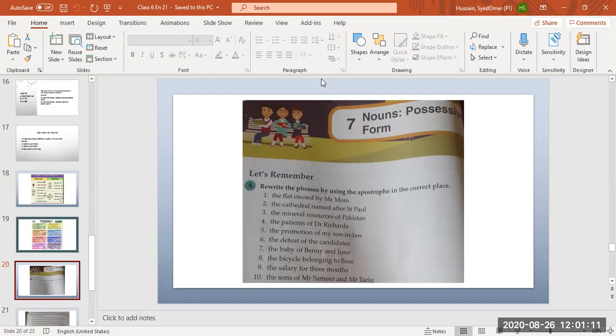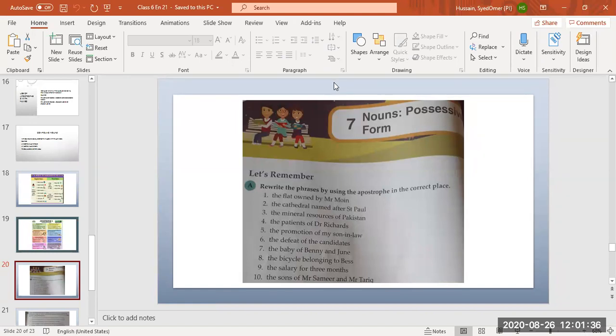Now, students, all of you open your grammar books. It's chapter number 7, nouns, possessive form. I'm giving you 2 minutes time. I will just tell you the first one, how to do it.